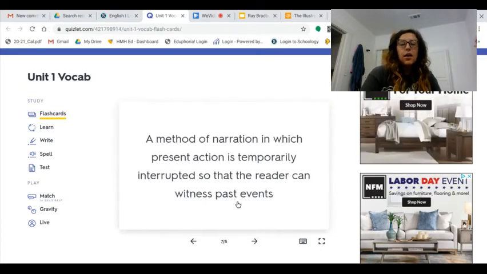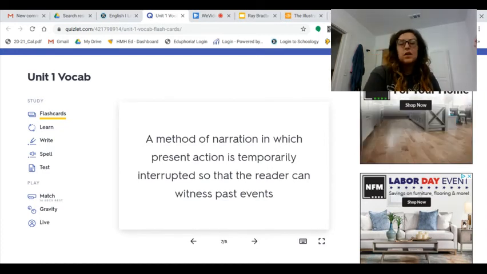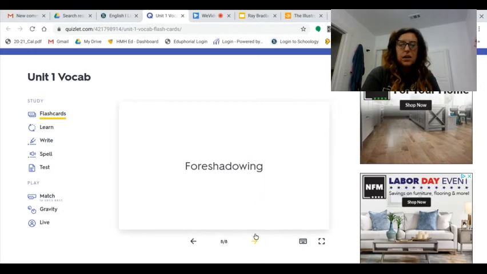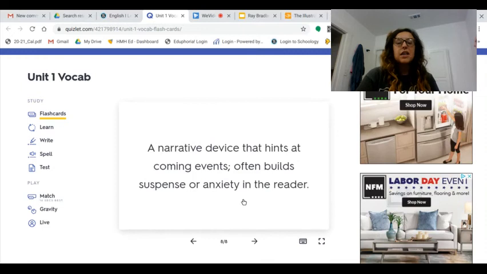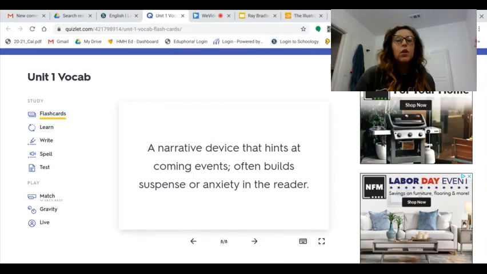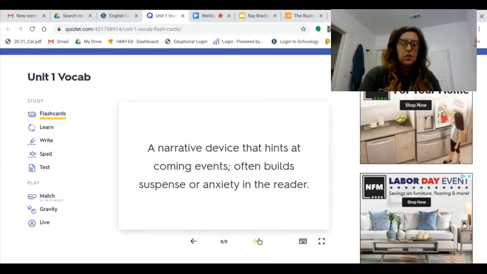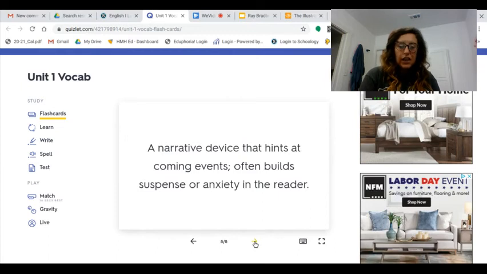Flashback. The present is temporarily interrupted so you can witness past events when you're reading. Okay, I think we all know what a flashback is. Foreshadowing, again, we probably all know this one. It's highlighting and hinting at things to come, whether they're good, they're bad. We can kind of tell with the way things are going, something is coming soon that has to do with this. Okay, and that was all 8.